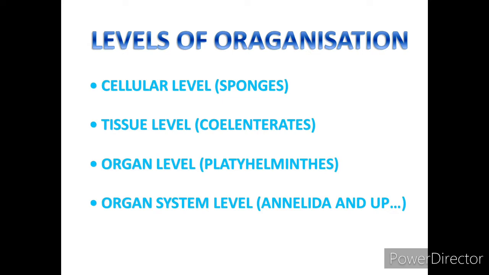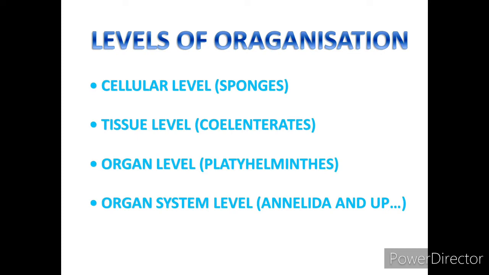As we know that our body is made up of cells. First the cell, then comes tissues, then organ system, and then finally the body. So if we talk about level of organization, it is possible in any organism that they form an aggregate of cells, and some aggregates of cells together perform a function, then we can call it an organism, and such organisms are called cellular level organisms.